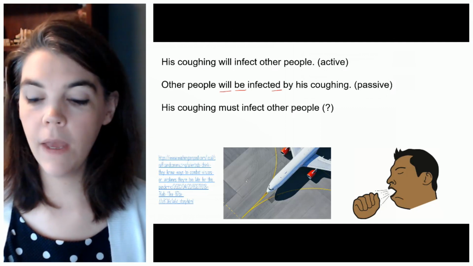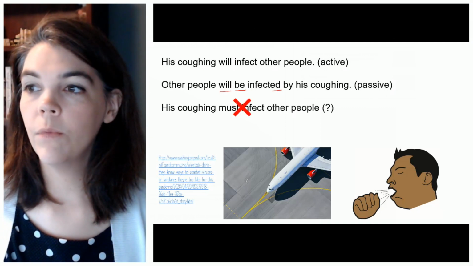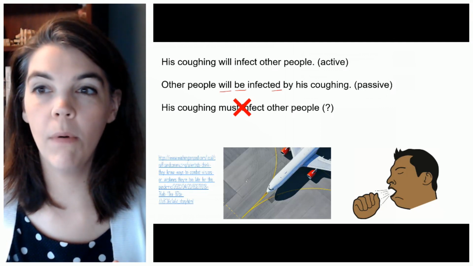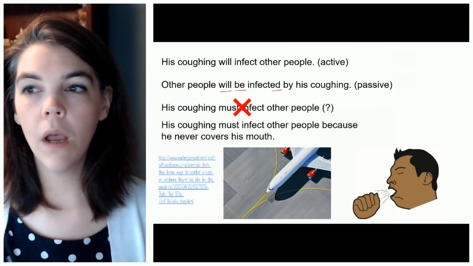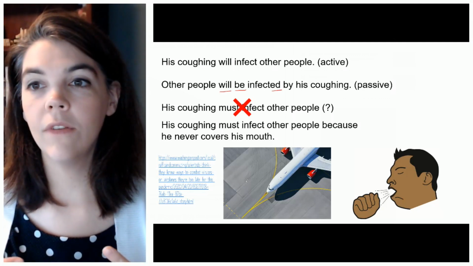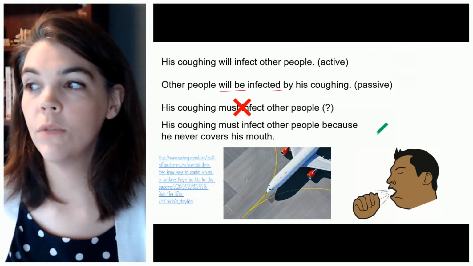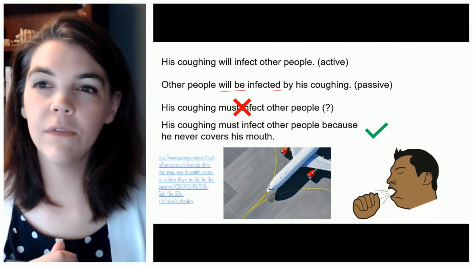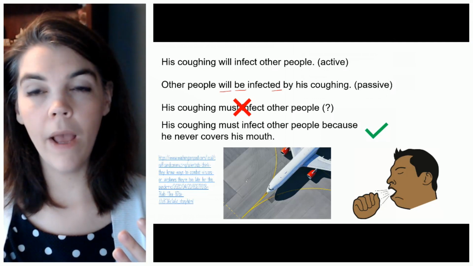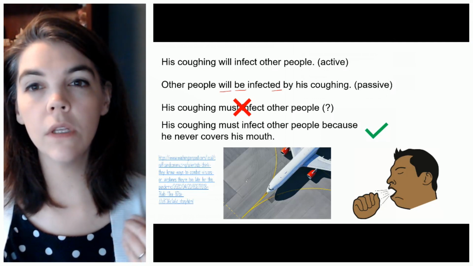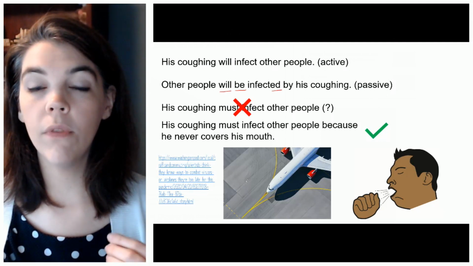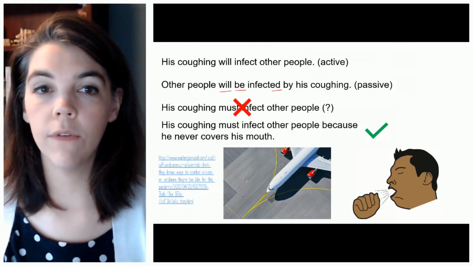All right, so keep that in mind, that we don't want to say his coughing must infect other people, but if we add a little more context, we can understand what we're trying to say. So something like this is much better. His coughing must infect other people because he never covers his mouth. Now we're adding a little bit of explanation, a little more about this particular situation to show that we mean it as a modal of certainty.